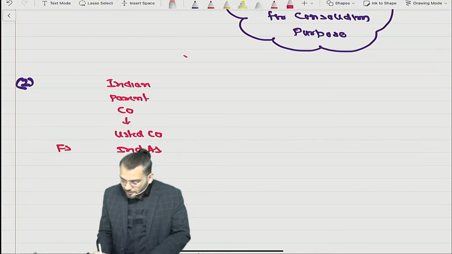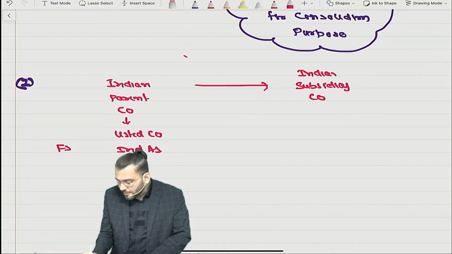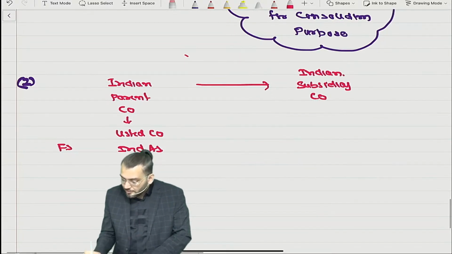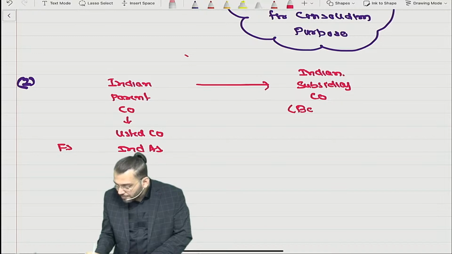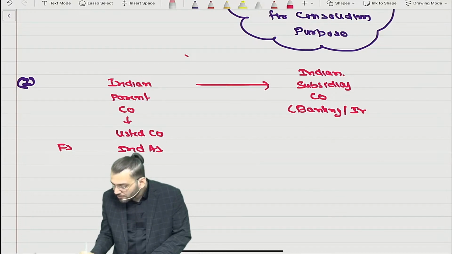Correct? And they have one subsidiary company, an Indian subsidiary company. But this Indian subsidiary company can be a banking company or insurance company.